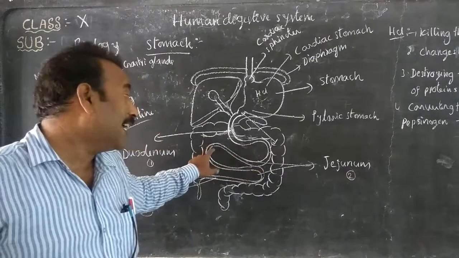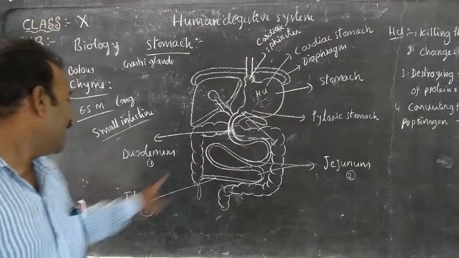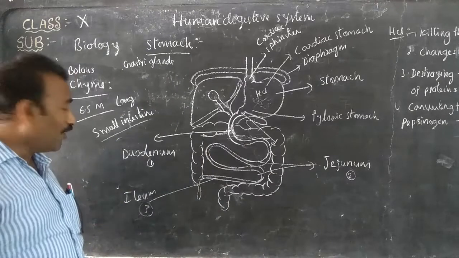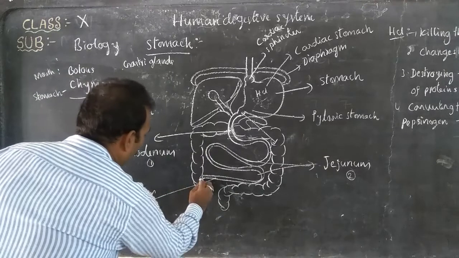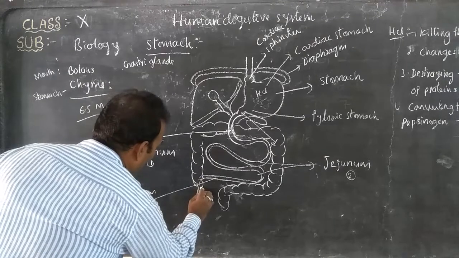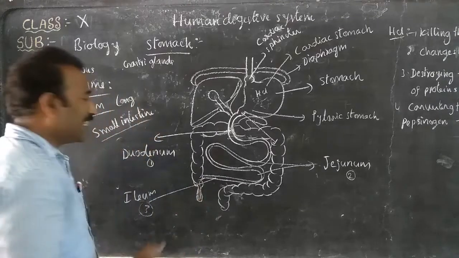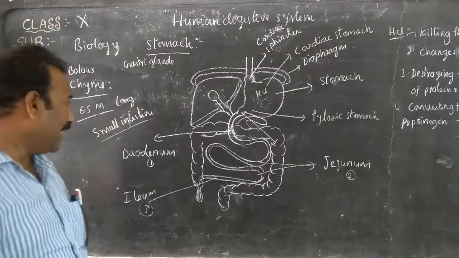It has several convolutions and bends. And the last, posterior part is called the ileum.